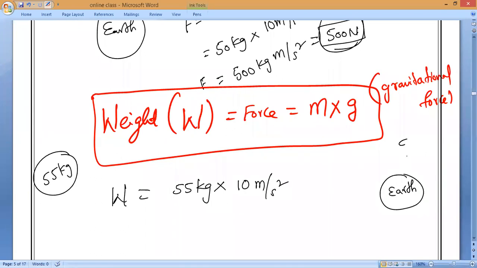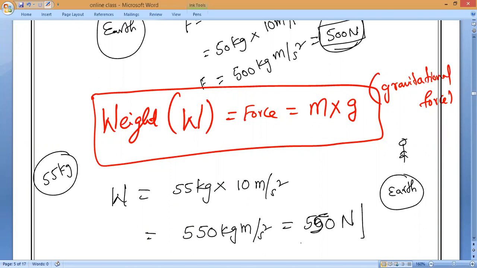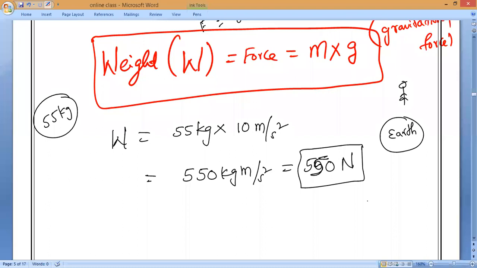So now my weight is 550 kilogram meter per second square, which is equal to 550 newtons. So what is your weight? 550 newtons. That is it.